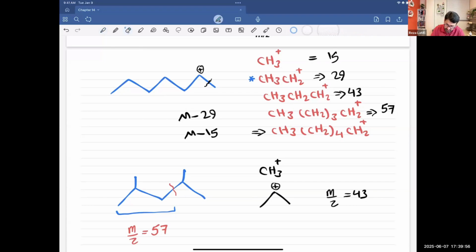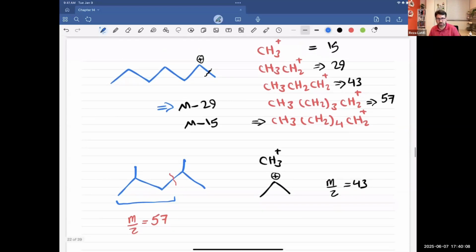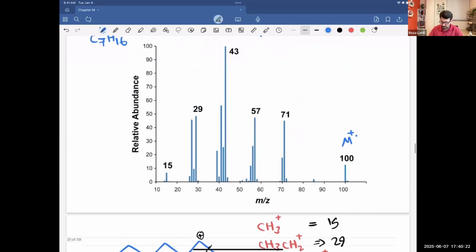So instead of 29, let's say that we can technically create this species M minus 29. We can lose an ethyl, but for the second molecule, there is no way for you to take an ethyl group from it. So I'm going to look for this peak. Which compound has M minus 29? Which compound is capable of losing 29 from the molar mass? Let's look back here. I see a peak at 71. I go 100 minus 71, that's 29. So if this is M, this one will be M minus 29.